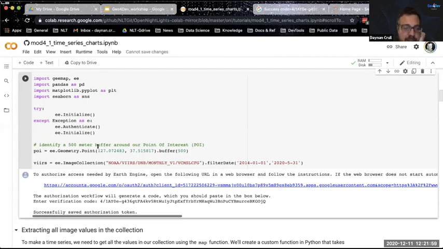We're getting our point lat and long for the Seoul Olympic Stadium, and we're going to create a buffer of 500 meters radius around that point. That's called our POI, or point of interest. We're saving that as a variable.